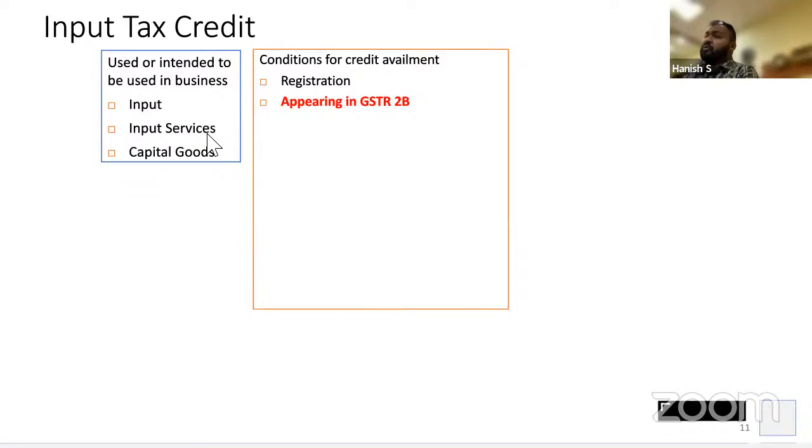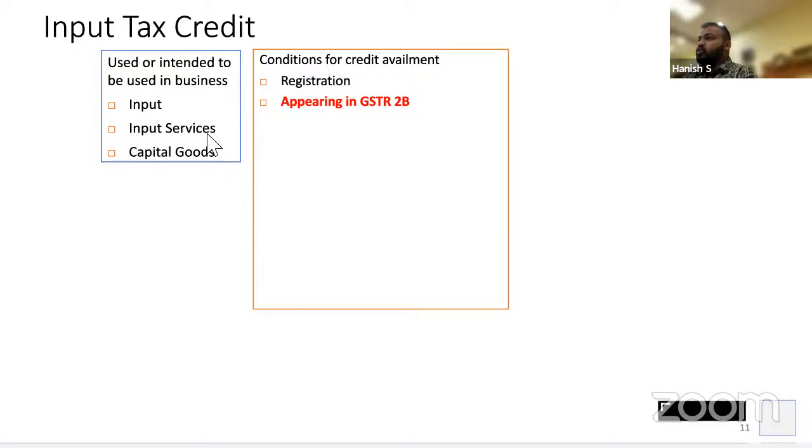Now, how does the GSTR2B work? See, basically the returns were very simple. 1, 2, 3. Okay. That 1, 2, 3 never worked. So 1 remained 1, 2 became 2A, 2A did not work, so it became 2B. 3, if you don't file, the notice was supposed to be issued in 3A. 3 did not work, so 3 also did not come, so it became 3B. So now we have 1, 2B, 3B. These are the returns.